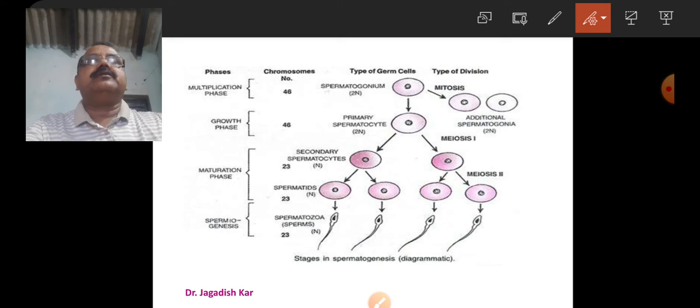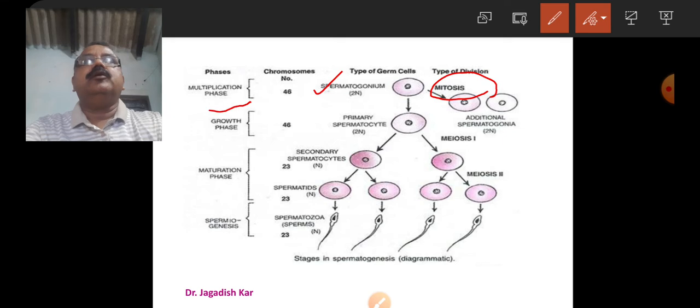This is the picture by which spermatogenesis takes place. You can see here the spermatogonium, which contains 2n set of chromosomes. In case of human beings, it is 46. The spermatogonium divides by mitosis to produce a number of spermatogonia, and this phase is known as the multiplication phase.